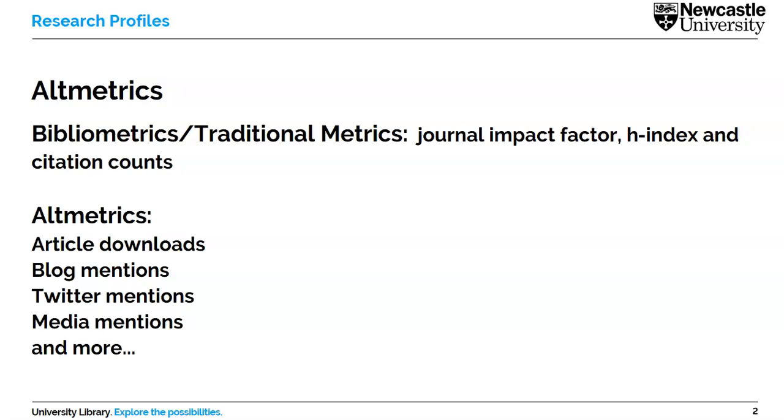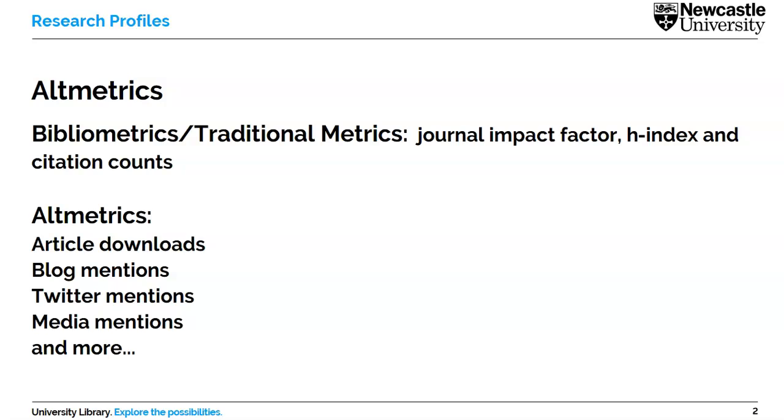And that's largely online sharing and attention. So that could be things like article downloads, whether that's views of a PDF or views of a record level on a database, or perhaps even a download into a reference manager like EndNote or Mendeley, if you've heard of those types of programs. It could be a mention on a blog post, so if your work's being discussed by a blogger.